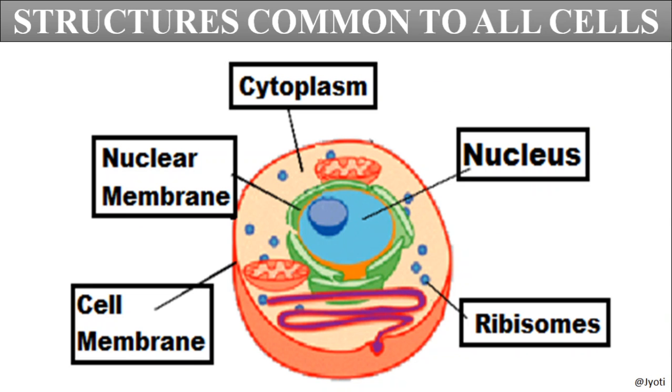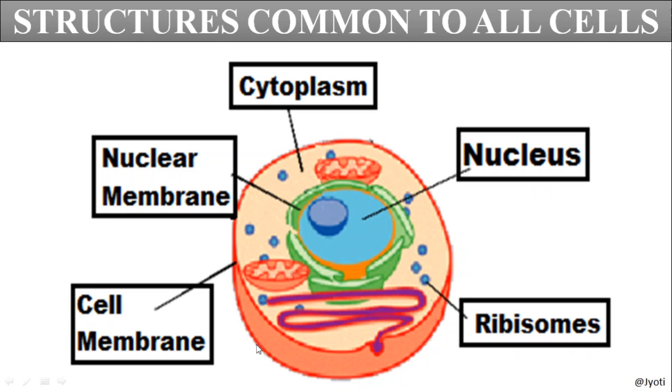And as I have told you, all cells have a common structure, and this is the common structure or the common parts of a eukaryotic cell, that is the cell membrane, then the cytoplasm, then the nuclear membrane, the nucleus, and in the cytoplasm the ribosomes are there.